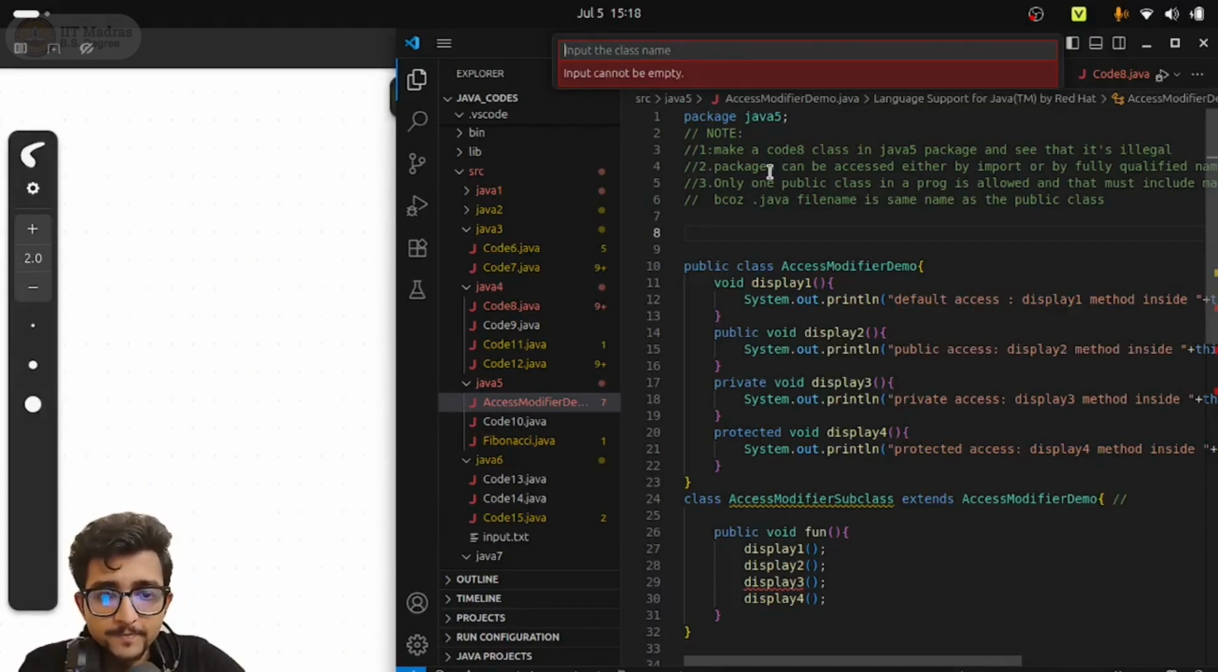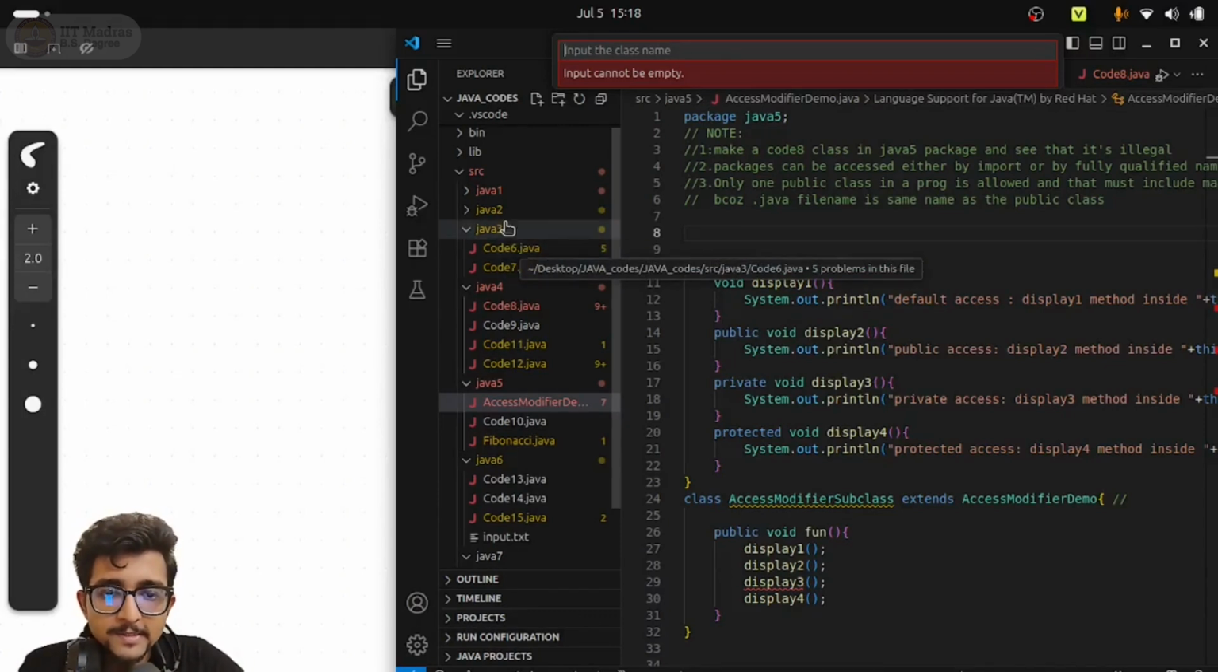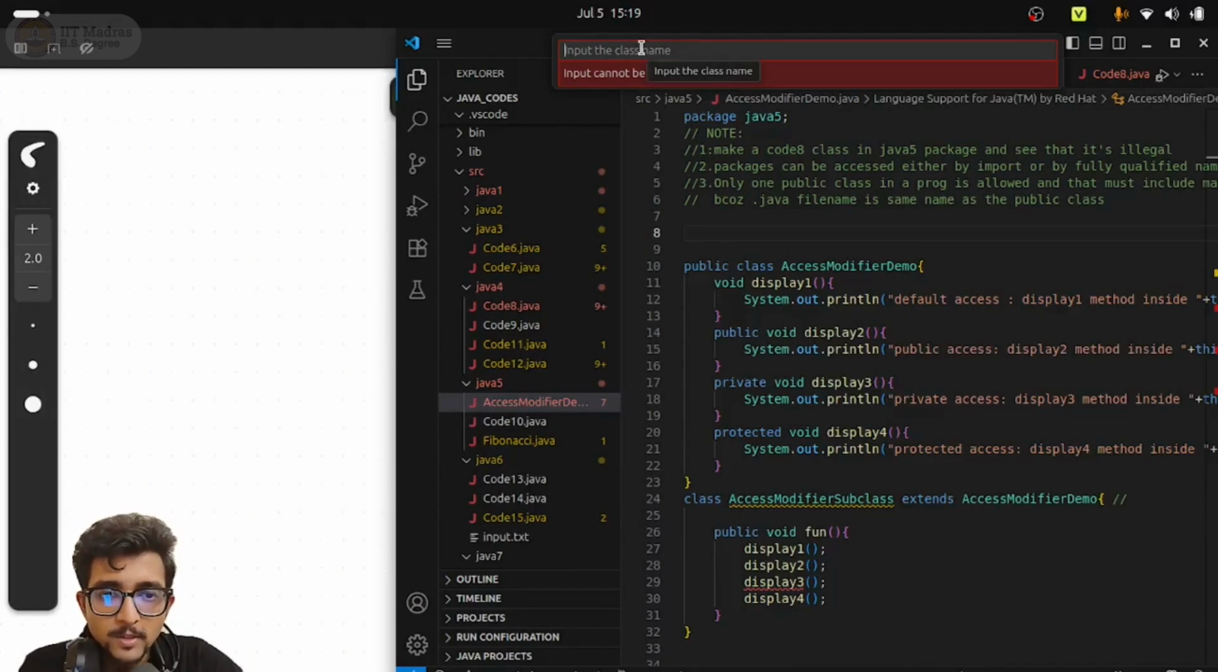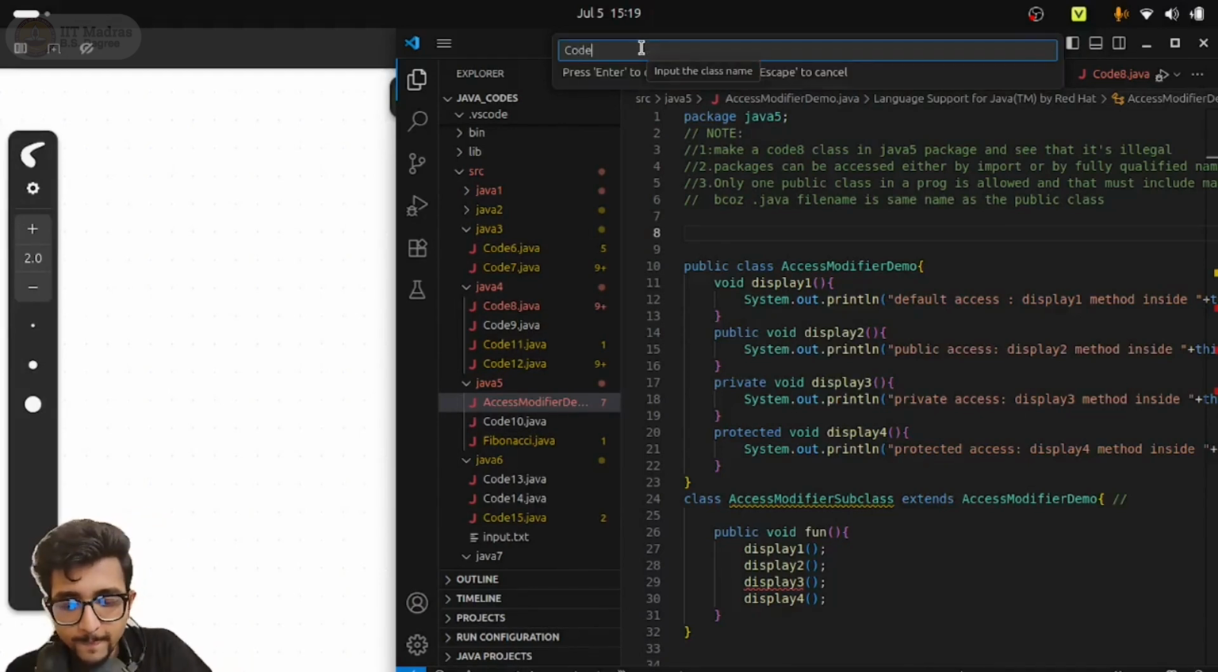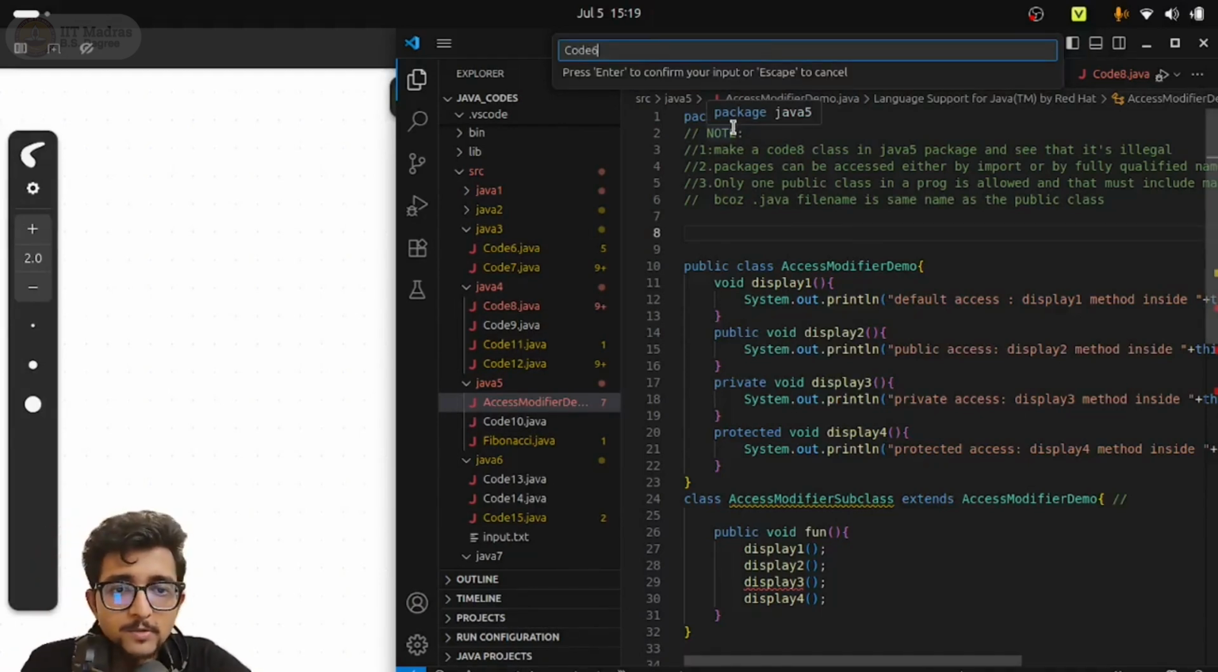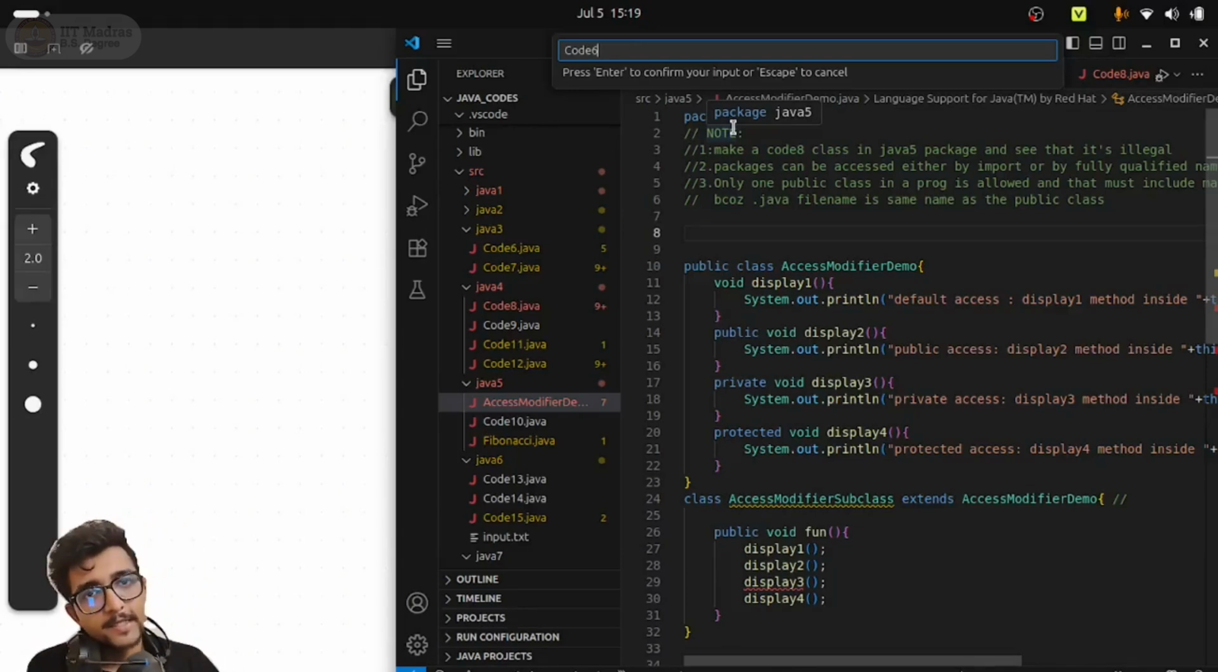But let's say I have this code 6.java inside the Java 3 package. Now I am inside Java 4. Can I write code 6 over here? You see, this is allowed. If I press enter, it will allow me to create a code 6.java file. So you see that within a package you cannot create same named classes, or same named .java files. But outside of the package, or among packages, you can have similarly named classes, because that's under a separate directory, so that is fine. That will not create us a problem.